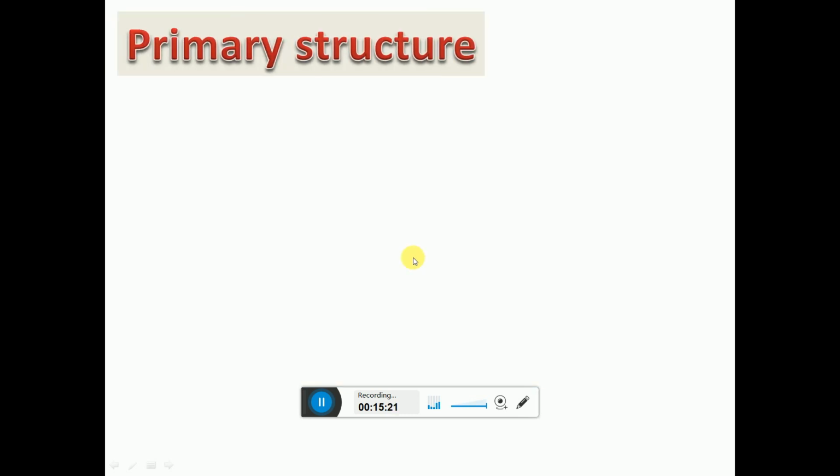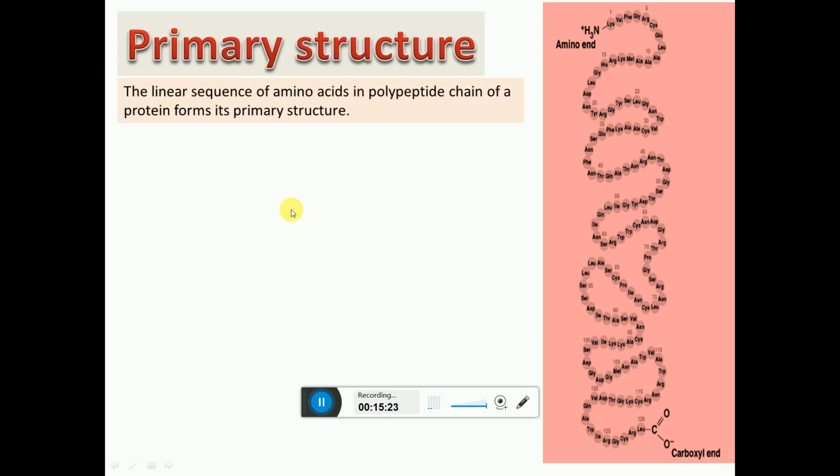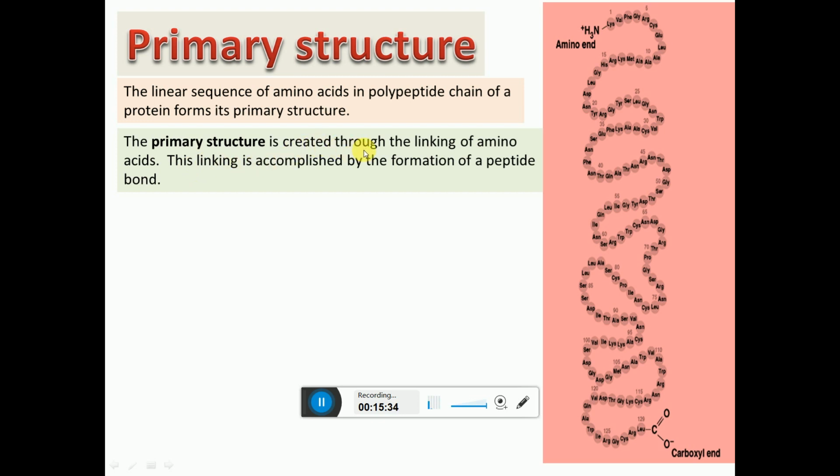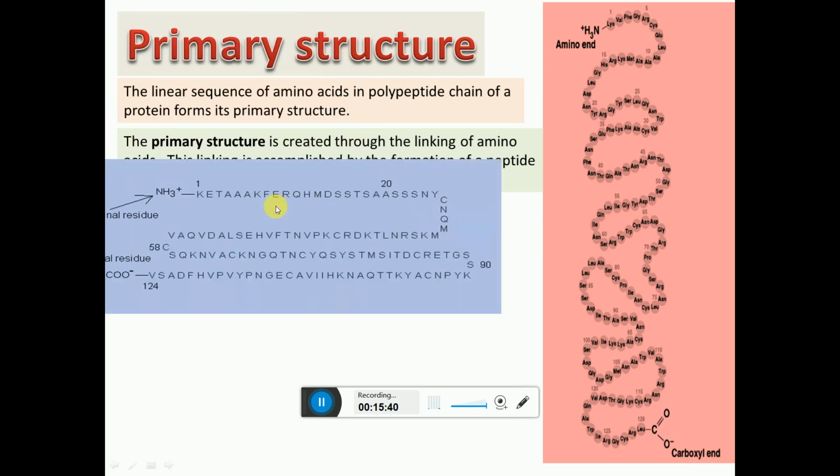First we are going to see the primary structure of protein. The linear sequence of amino acids in the polypeptide chain of a protein forms its primary structure. The primary structure is created through the linking of amino acids by peptide bonds. The linking is accomplished by formation of the peptide bond.